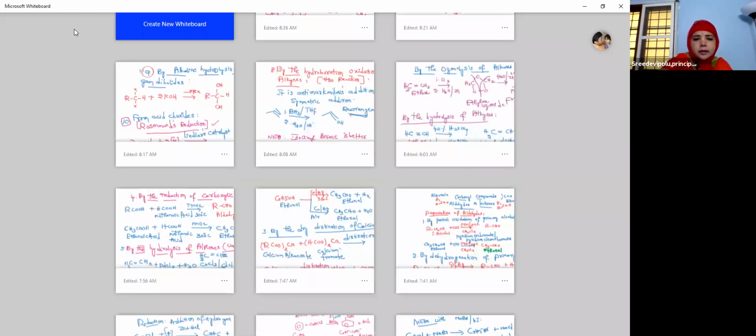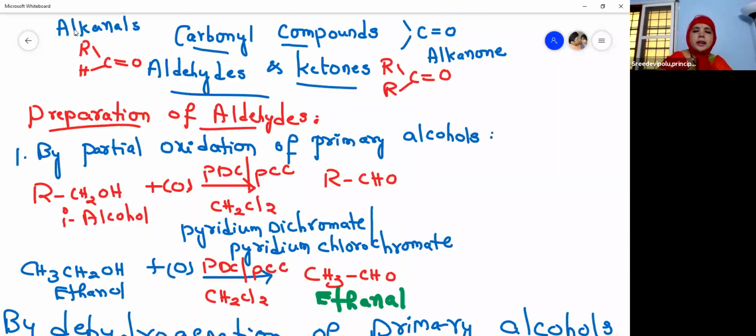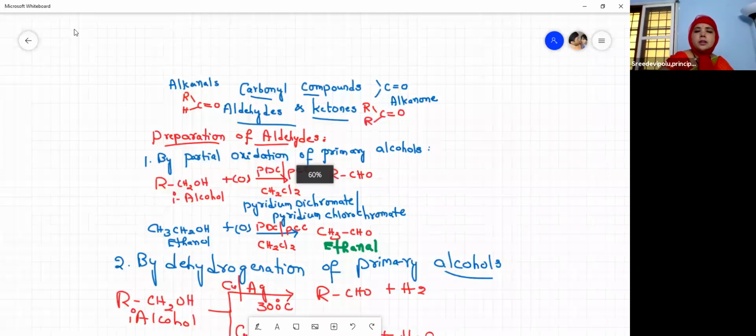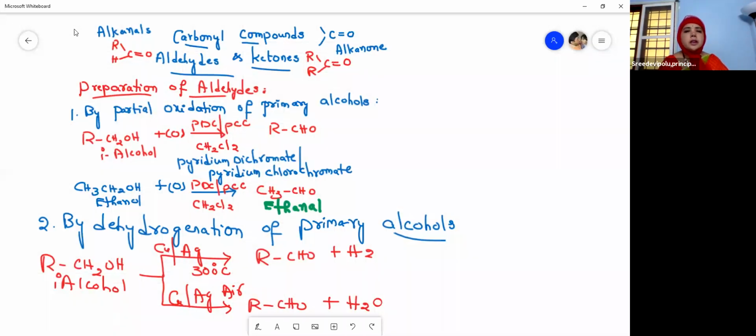So today we have learnt about the preparations of aldehydes. I hope I may complete the preparations of ketones in my next session, and also the chemical properties of both the aldehydes and ketones. So today we have learnt about the preparation of aldehydes.